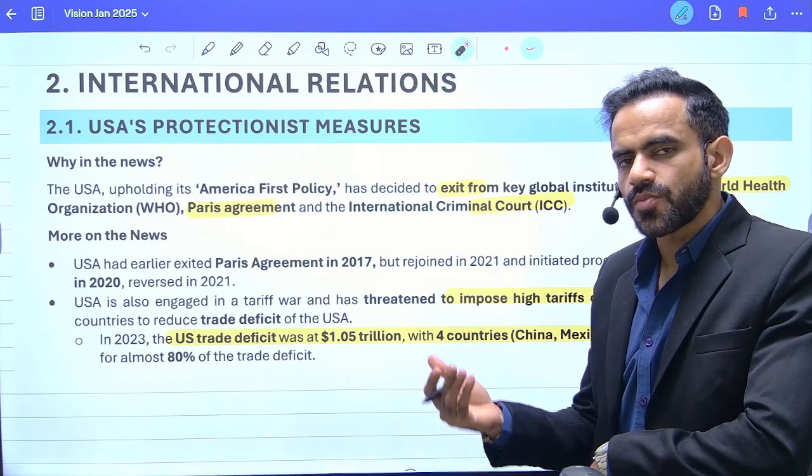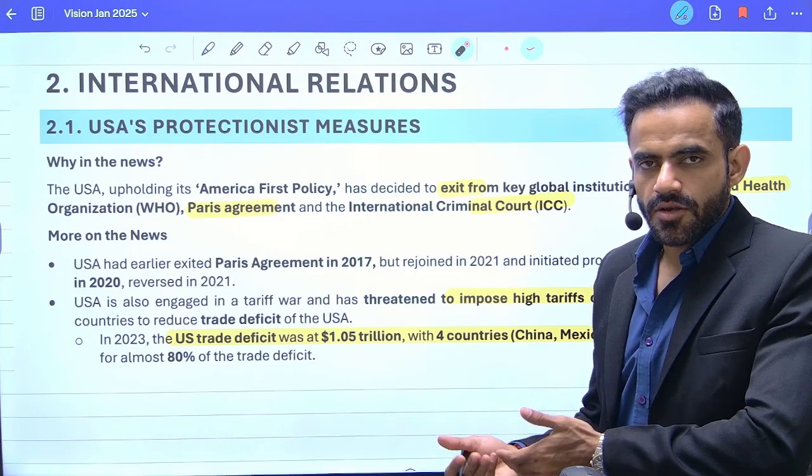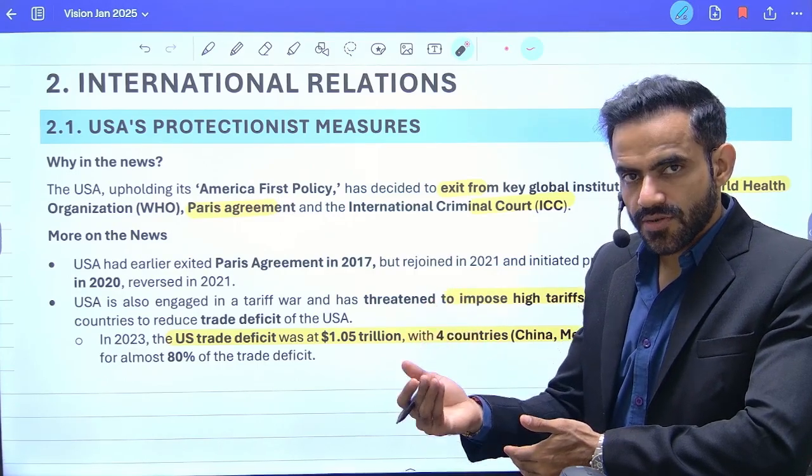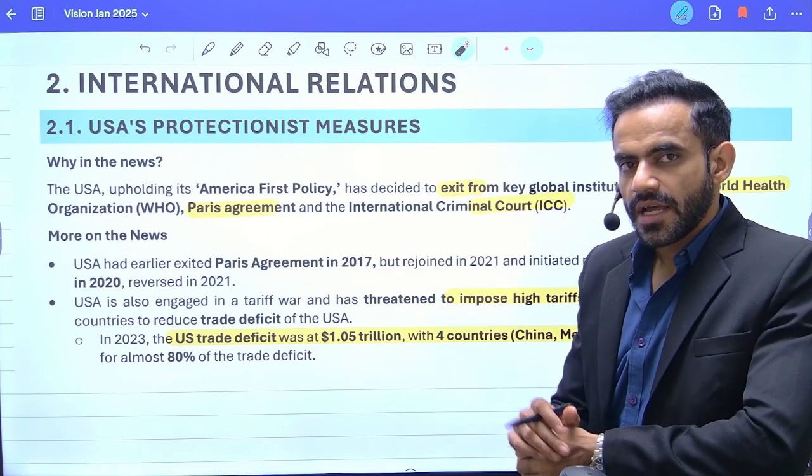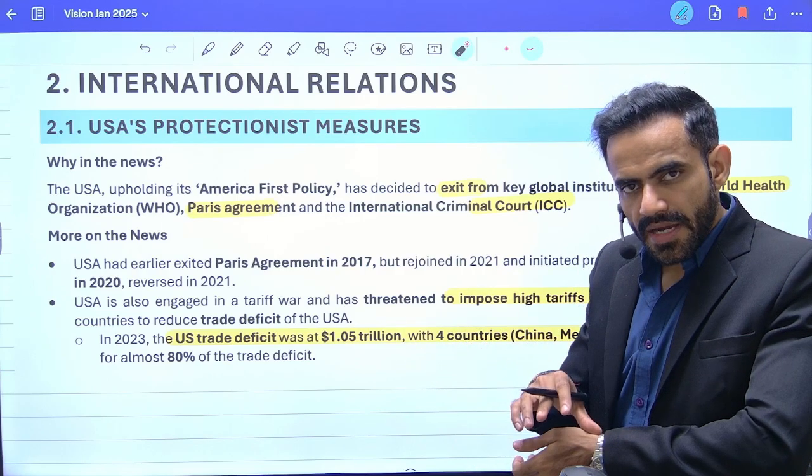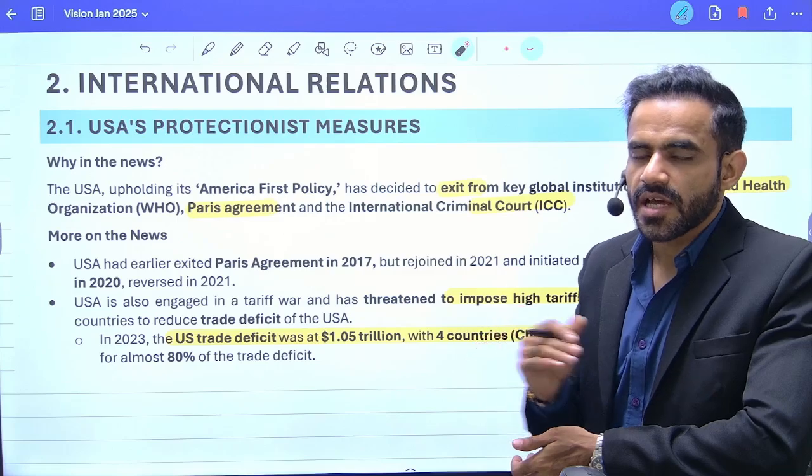Protectionism is just the opposite of globalization. In globalization, there is integration with the rest of the world. In protectionism, there is protection of the domestic market, and that is why restrictions are imposed.